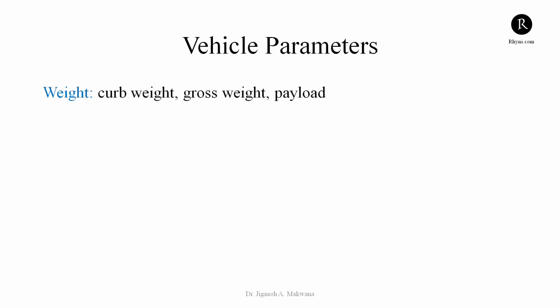Weight can be represented in various forms: curb weight, gross weight, and payload. Payload is the weight of passengers plus cargo. Curb weight is the weight of the vehicle excluding payload, and gross weight is the weight of the vehicle including payload. So the total weight of the vehicle is the gross weight. You will see different terms used in different vehicles. Weight will be helpful in calculating the dynamics as well as the steady state calculation in different forms that we will see later.